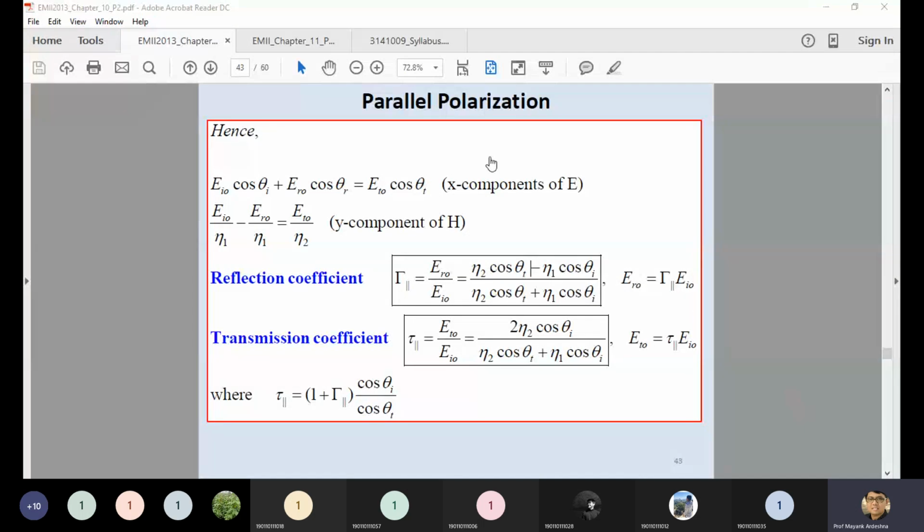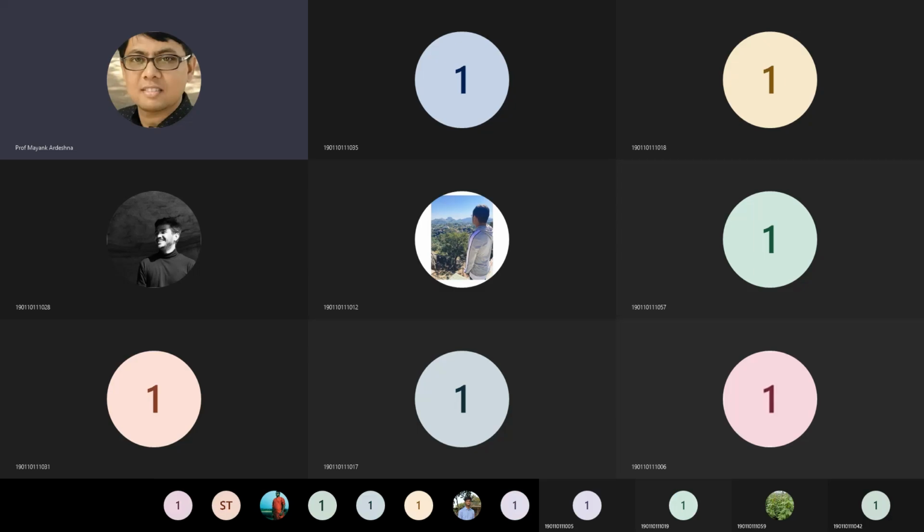Any doubt for the parallel polarization or perpendicular polarization? Any doubt?